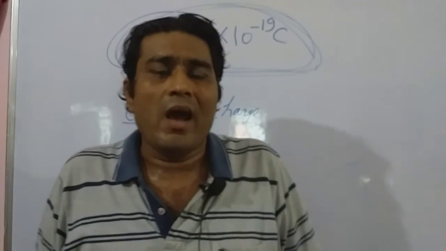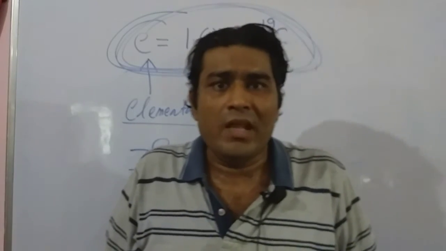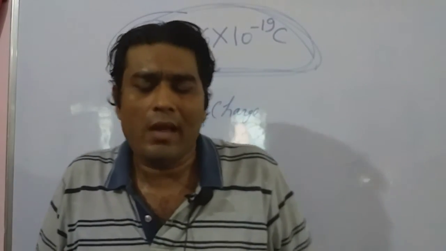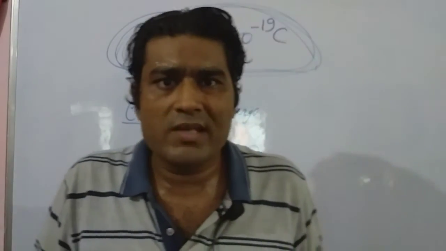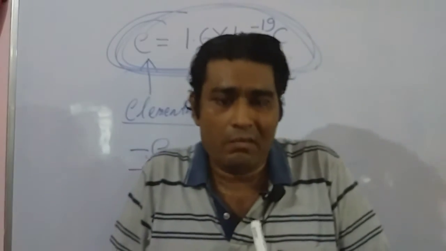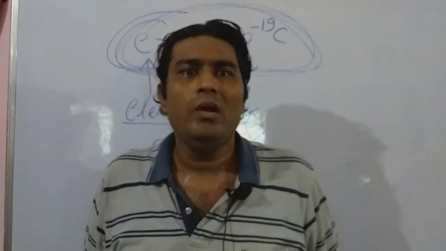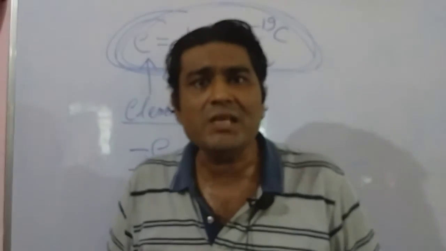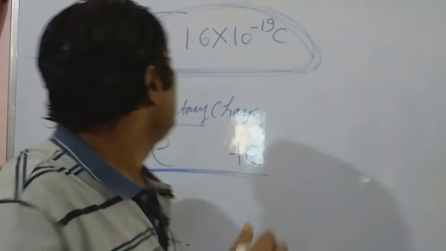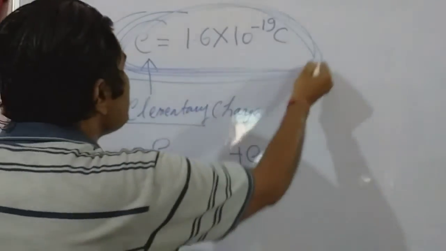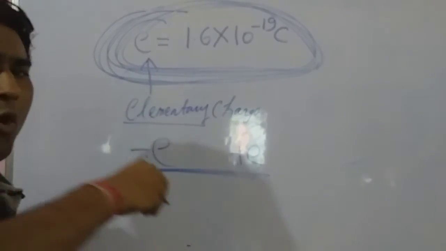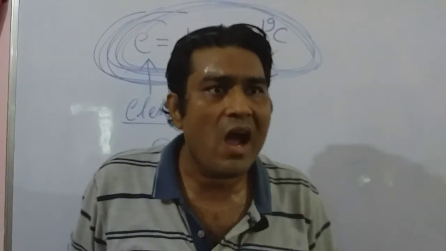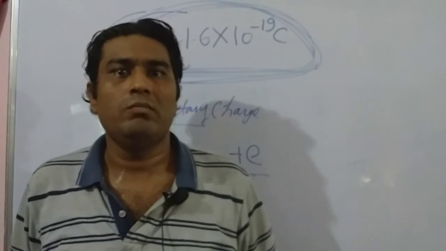Once again, never think that a neutron is made up of an electron and an anti-neutrino. We will not go into these details. Despite these facts, this one is the elementary charge: the charge on a proton or the charge on an electron.